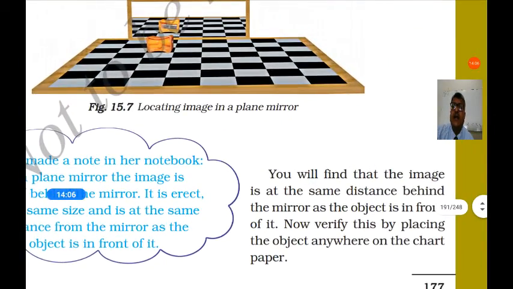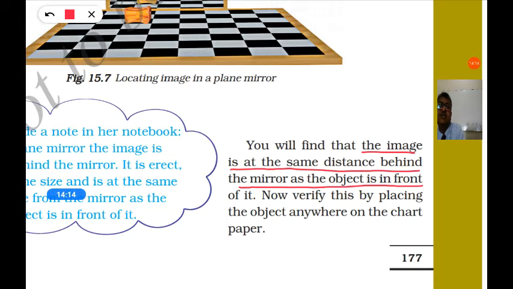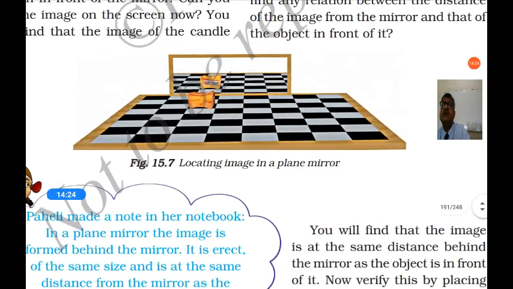So you will find that the image is at the same distance behind the mirror as the object is in front of it. Now verify this by placing the object anywhere on the chart paper. If you keep the object anywhere on the board, you will see the image is formed at equal distance behind the mirror.